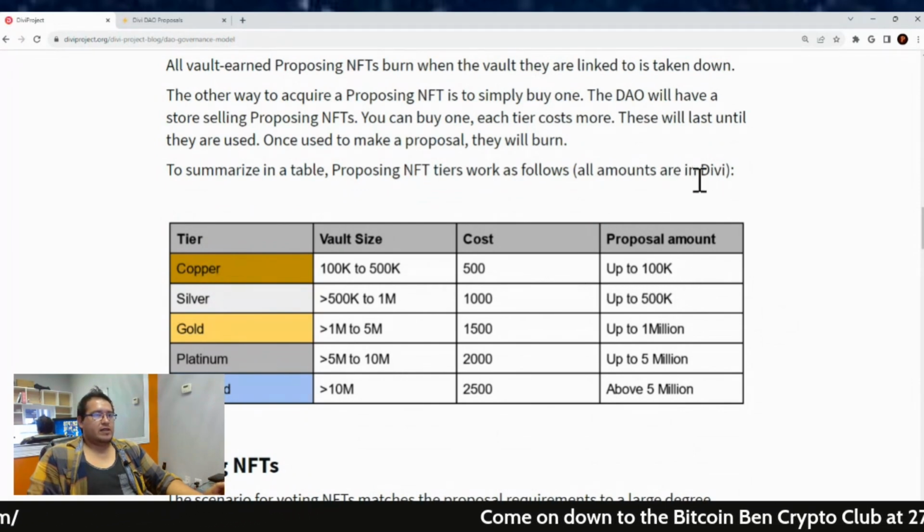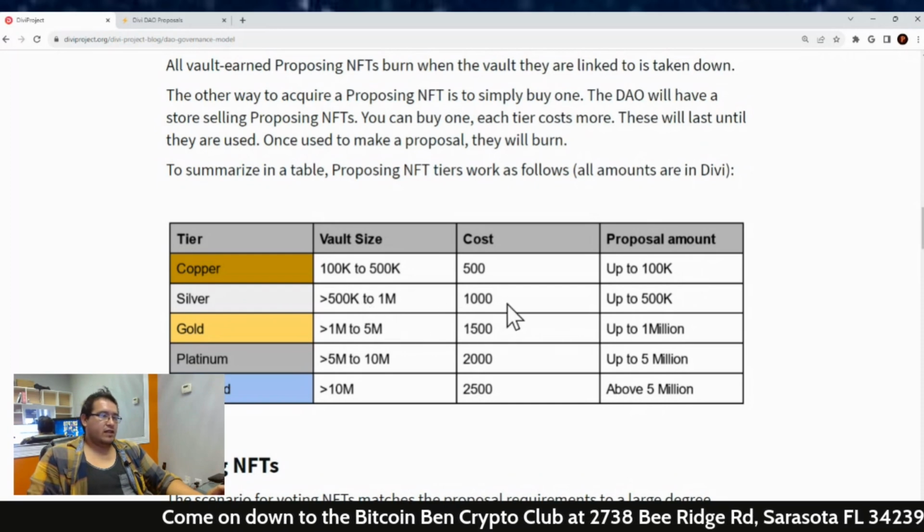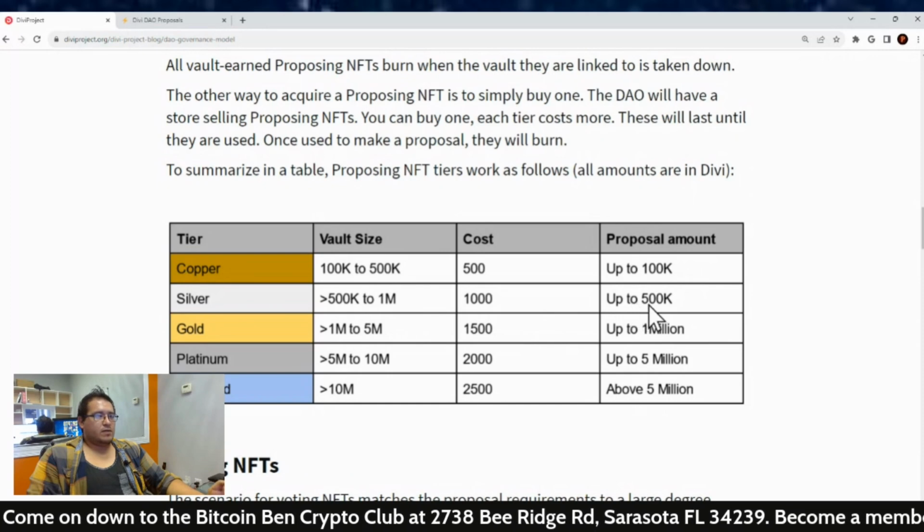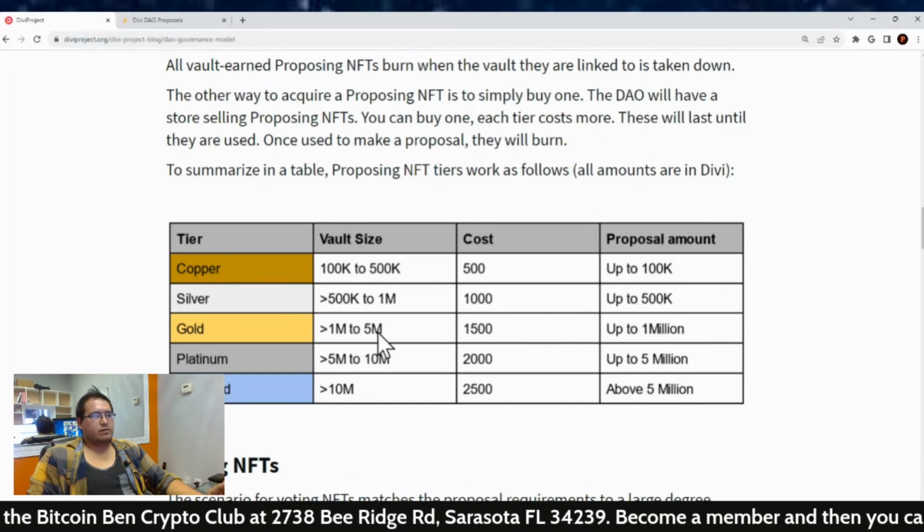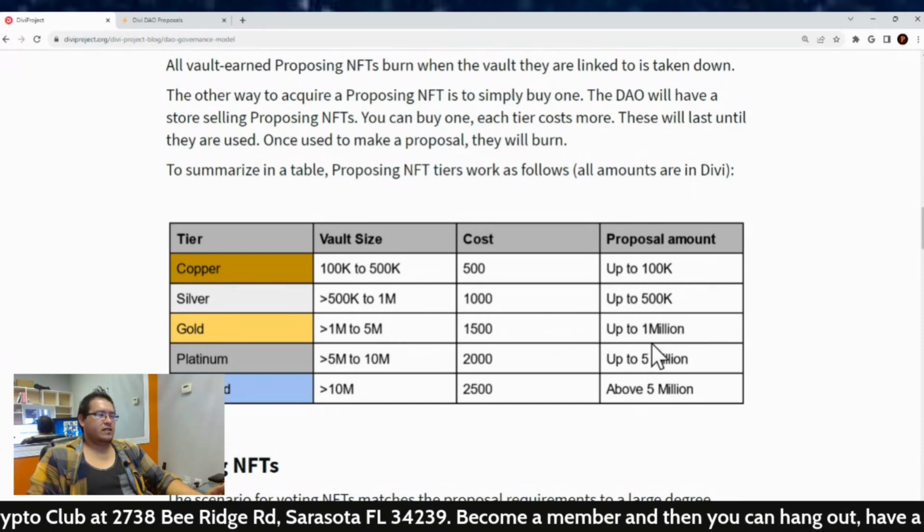And again, these are all in amounts of Divi. Silver is 500,000 to a million. Cost is 1,000, and proposal amount can be up to 500,000. Gold is 1 million to 5 million, cost 15, and so on.